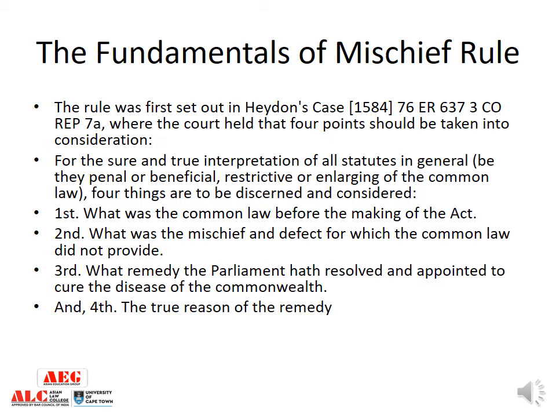Now, what remedy did the parliament want to give to the people who have suffered from rape after the 2013 act? They wanted to give this remedy that whosoever would commit rape of the rarest of rare type would be given death penalty. And the true reason for the remedy was to tell people that rape is a very heinous offense, and death penalty would be given. So this is how the court can decide whether death penalty can be given or not to the offender who has committed the offense of rape. Okay, I hope it is clear.